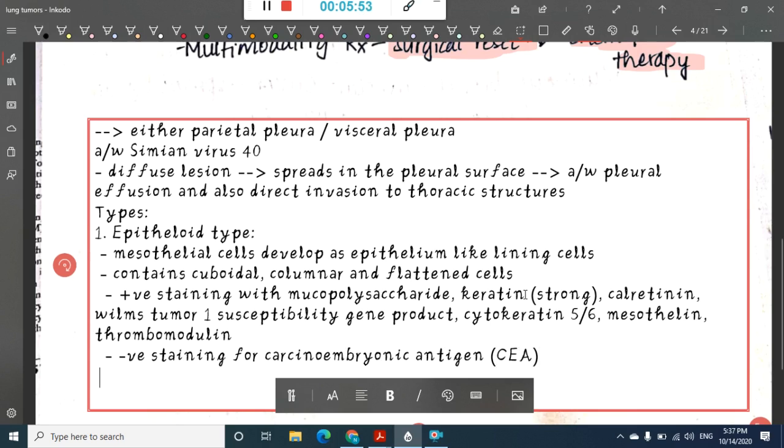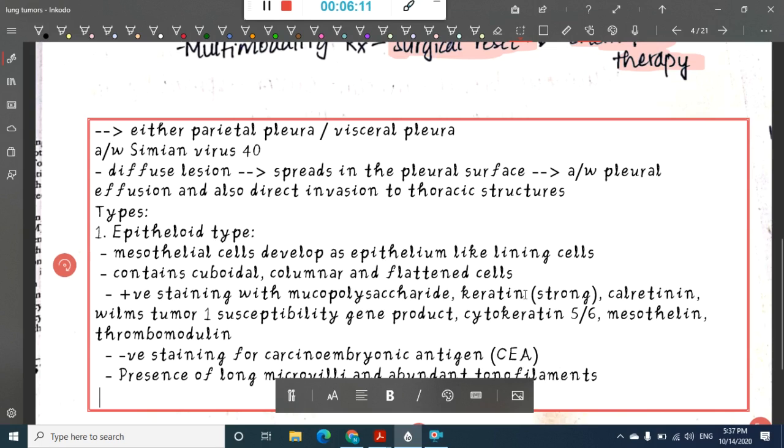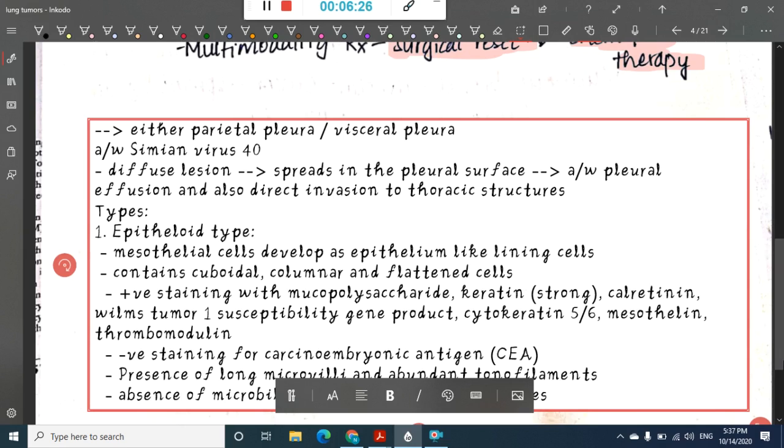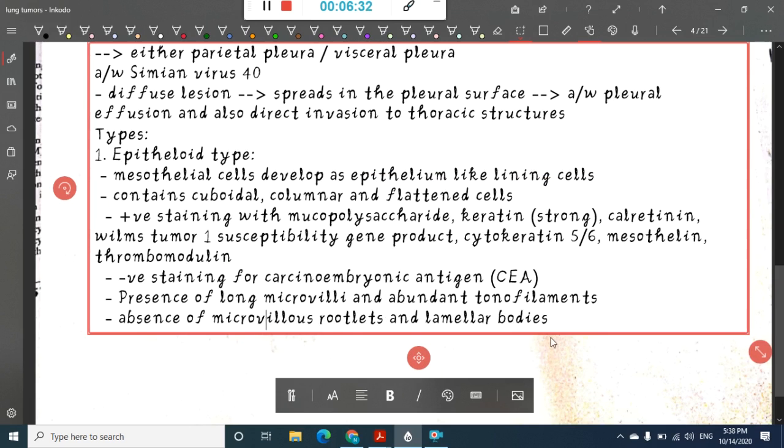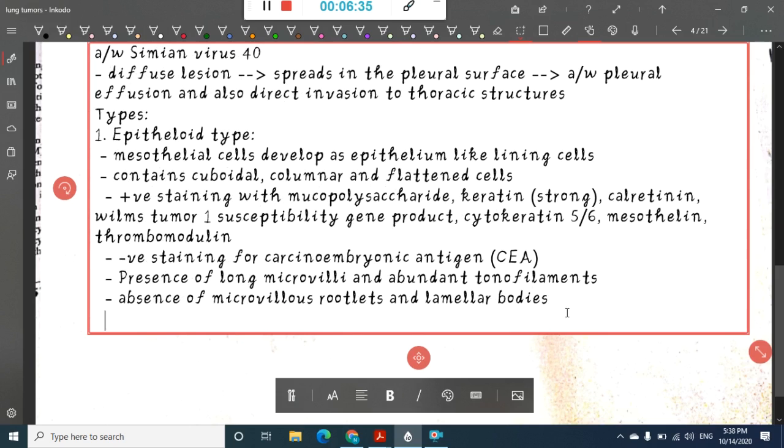One important thing here is the presence of long microvilli and abundant tonofilaments, and along with that there is absence of microvillus rootlets and lamellar bodies in this epithelioid type.